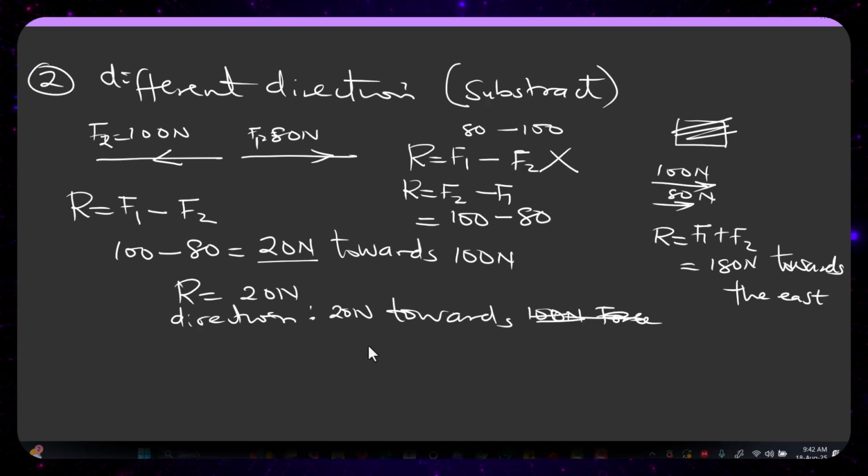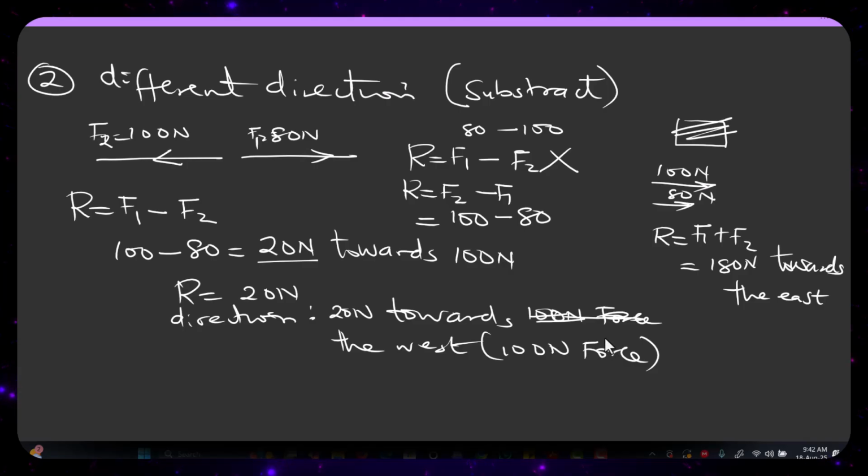It's also okay to say towards the west, which is the 100 Newton force. So you should bear it in mind that aside from getting the magnitude, the resultant, you might also be asked to get the direction. I've basically shown you how to get the direction for forces that are in a straight line or in parallel direction. Whether they are in a straight line like this or parallel like this, you should know how to get their direction.